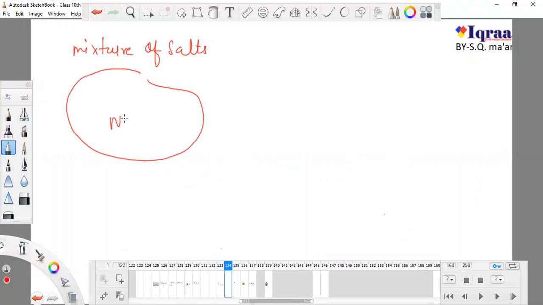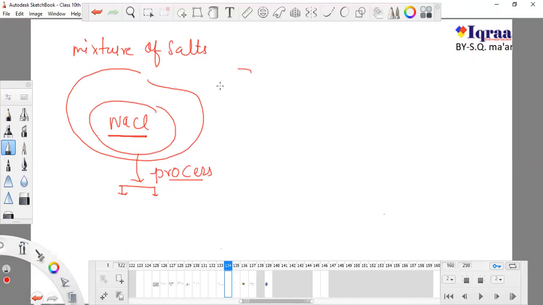There are so many salts, but our target is NaCl. So we have to purify it from among the other salts, and for this we have to follow many processes, like filtration, evaporation, etc. But it is not so important for class 10th how we obtain NaCl from the group of other salts. We just need to know the process in which we separate NaCl from other salts.